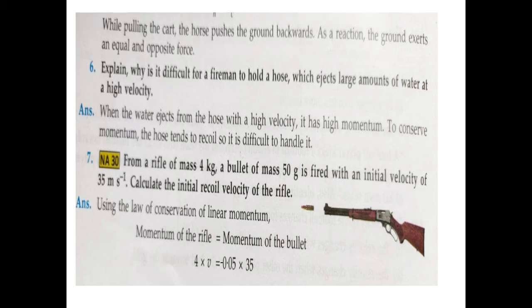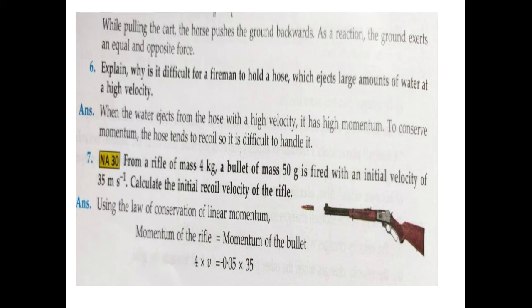Next question on the same page 126: explain why it is difficult for a fireman to hold a hose which ejects a large amount of water at a high velocity. As we discussed in the law of conservation of momentum, when the water ejects from the hose with a high velocity, it has high momentum. So to conserve the momentum, the hose tends to recoil, so it is difficult to handle because the momentum of water is in the forward direction.